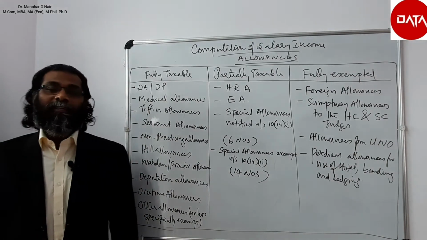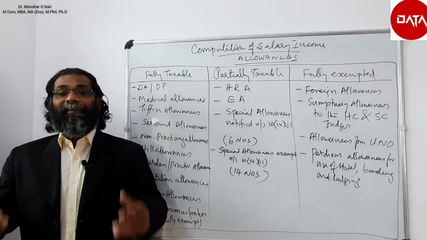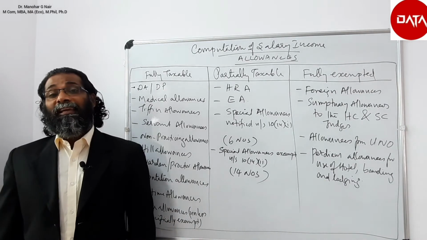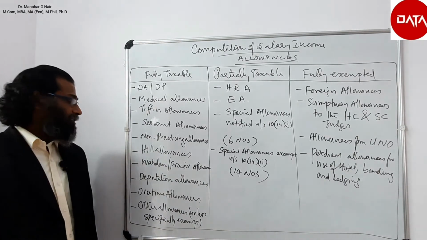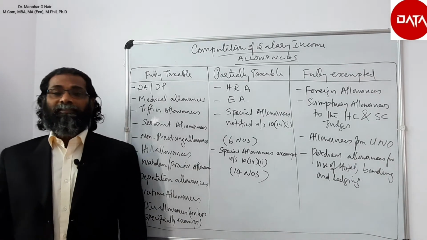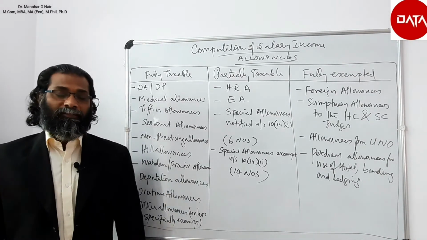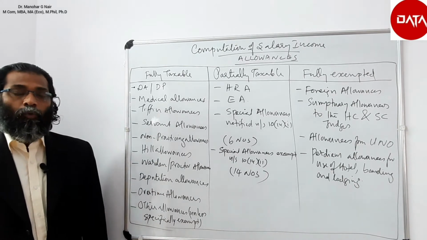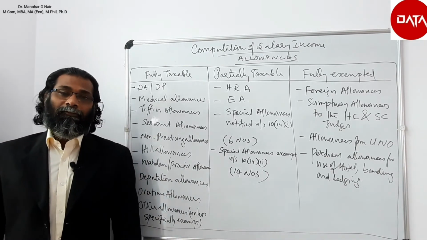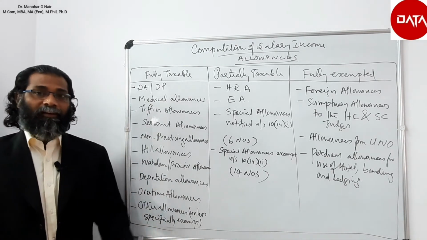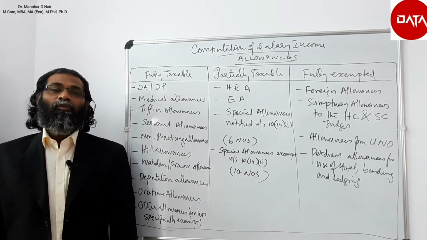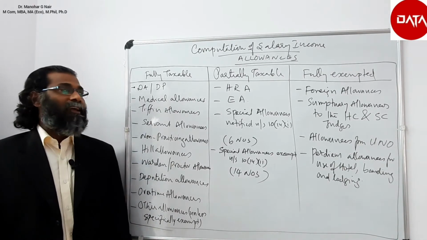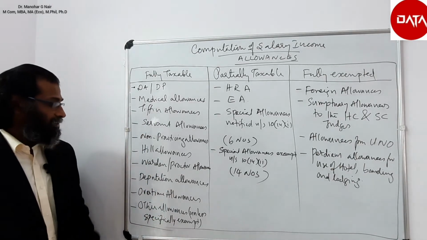Similarly, if any employee is appointed in a hill area and given hill area allowance, that will be taxable. Similarly, warden or proctor allowance. Sometimes university professors or college lecturers are given the additional assignment of warden or proctor, for which any additional payment given will be considered along with salary under the head fully taxable allowances.